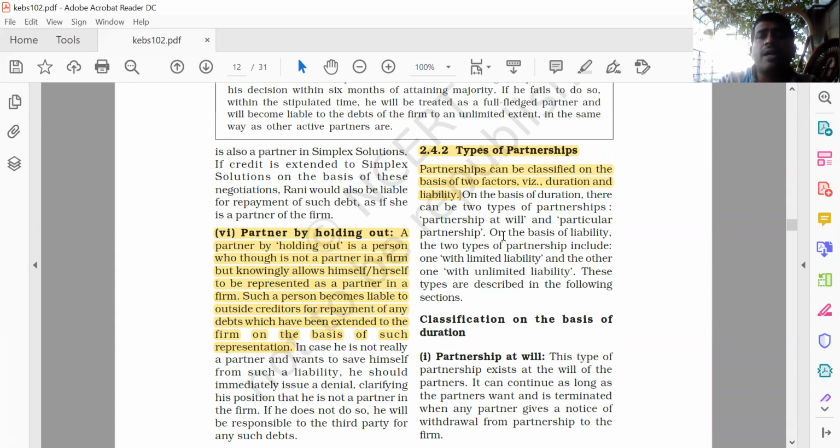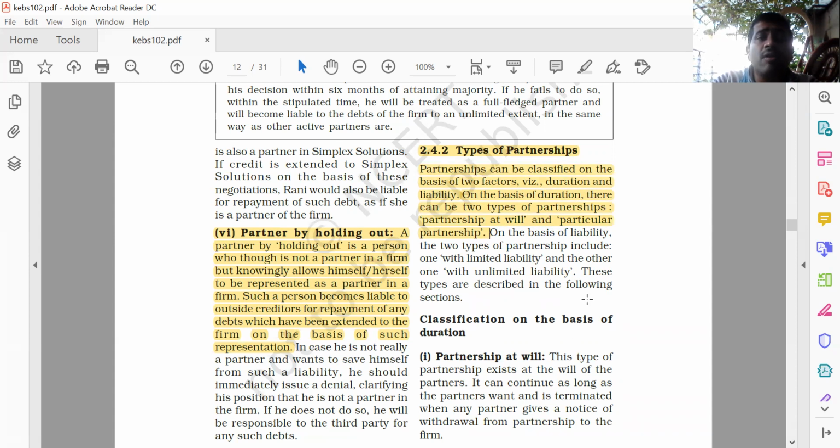So what we can say, partnership can be classified on the basis of two factors. One is known as duration and one is known as a liability. On the basis of duration, क्या लिखा है? On the basis of duration, there can be two types of partnership. One is partnership at will and number two is particular partnership.